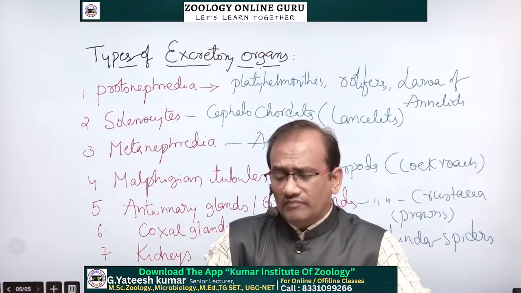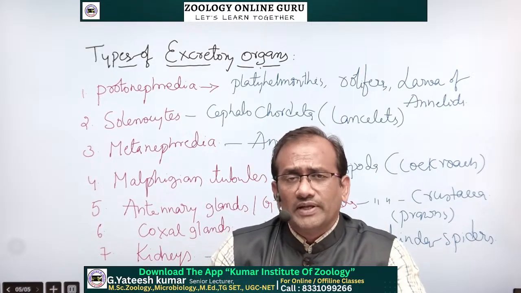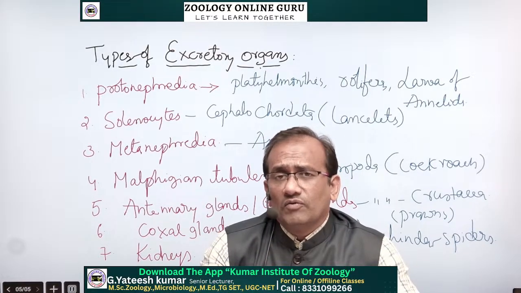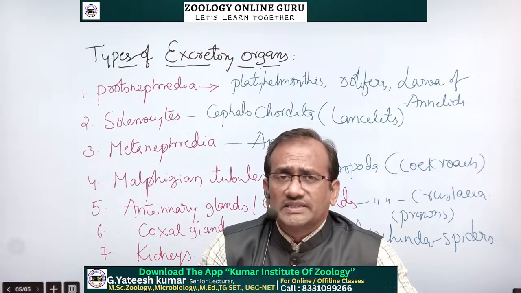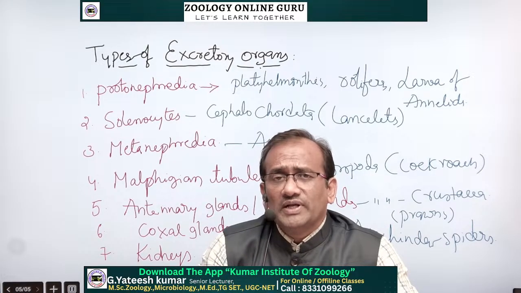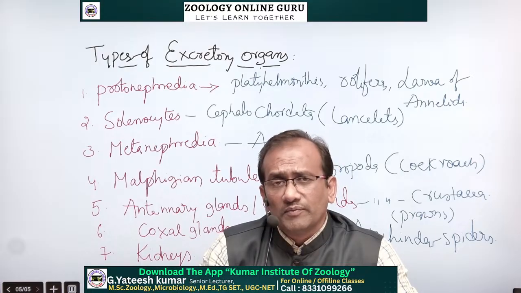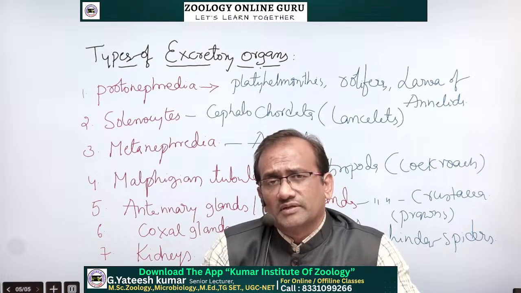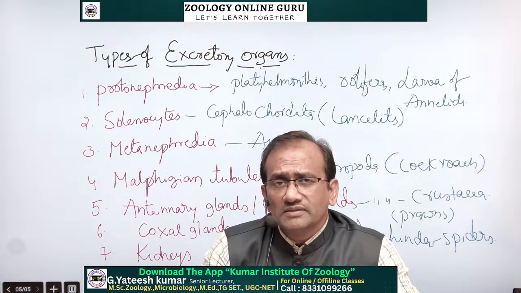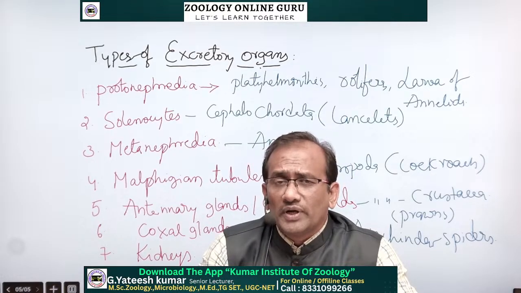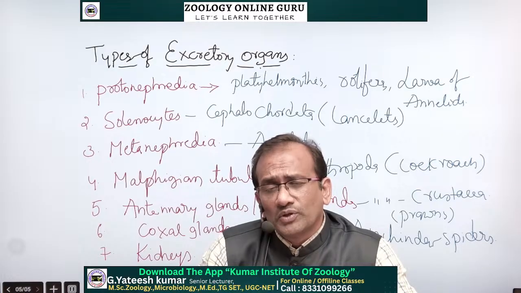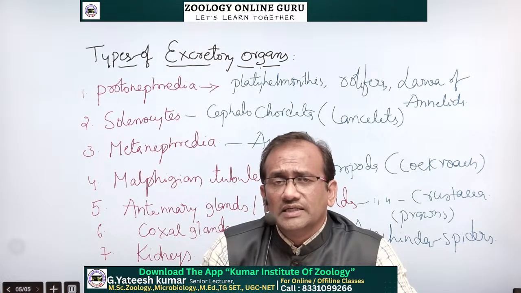Now we continue further for 5 or 10 minutes. Now we discuss the human excretory system. The human excretory system has 2 kidneys, 2 ureters, a single urinary bladder and a single urethra.